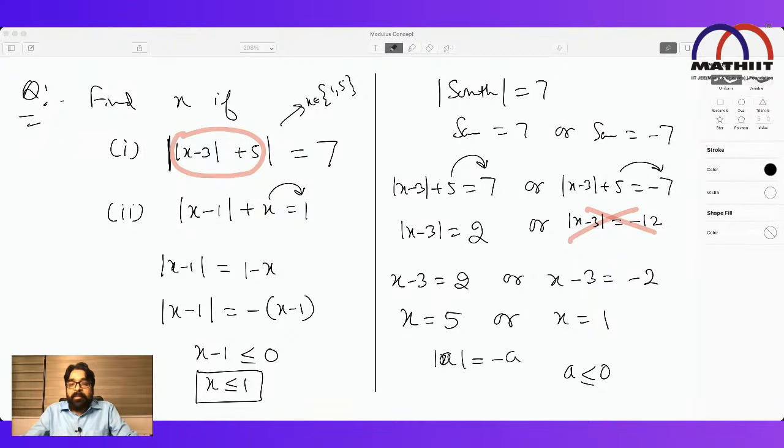Is it clear to everybody? Please confirm. Everyone should confirm. Only 1%, 2% confirming is not enough.